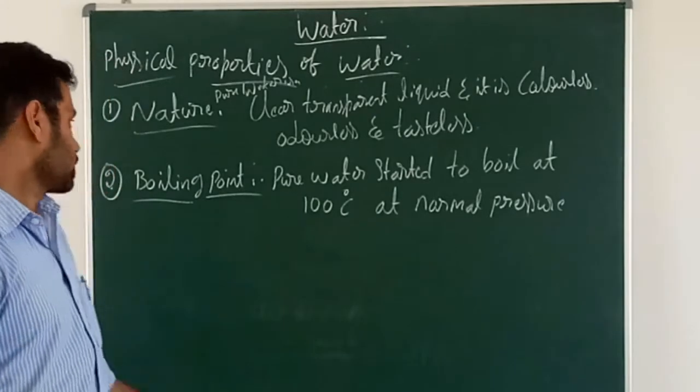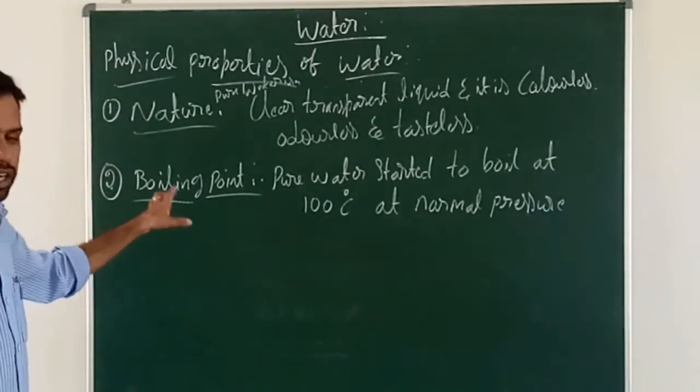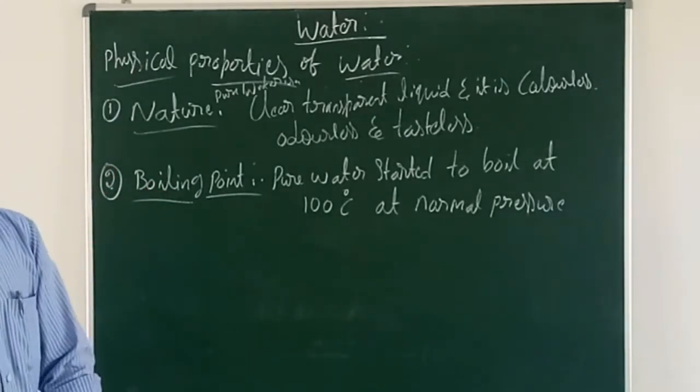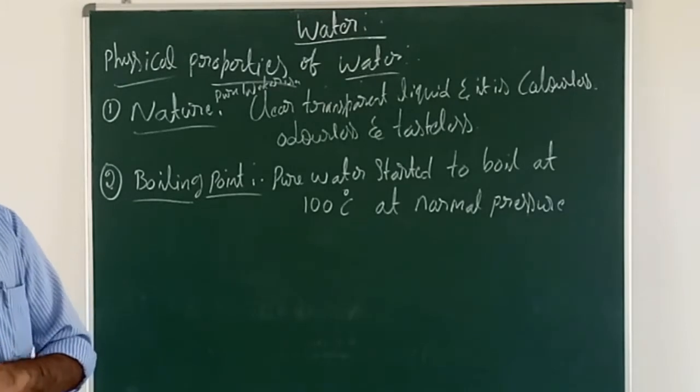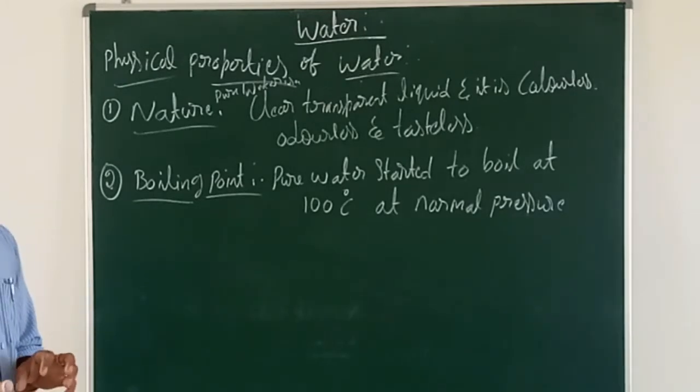So boiling point is the second physical property. At what temperature does pure water start to boil?